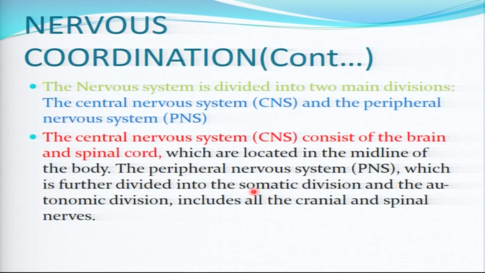As we have seen, the central nervous system is divided into the brain and what? And spinal cord. So the peripheral nervous system also is divided into what you call the somatic nervous system and the autonomic nervous system.